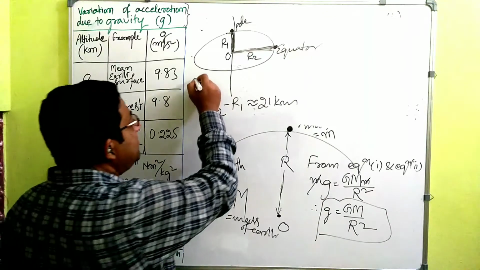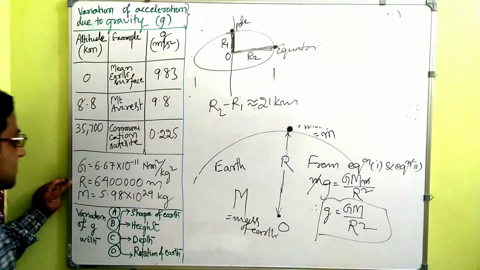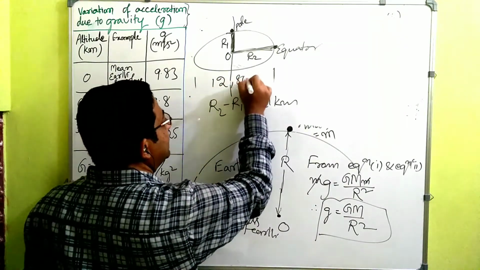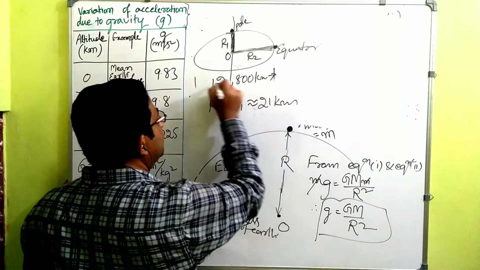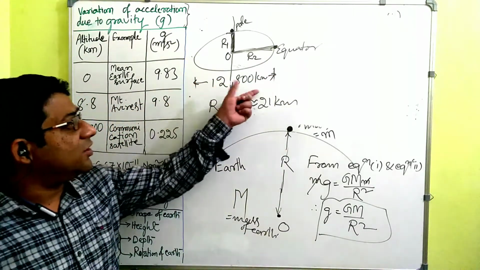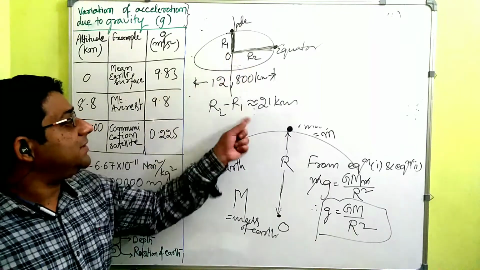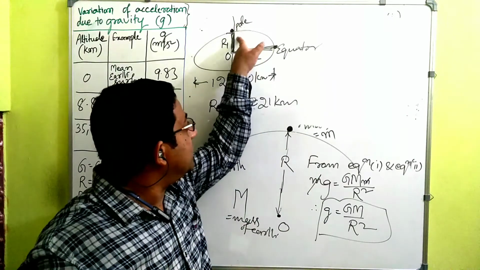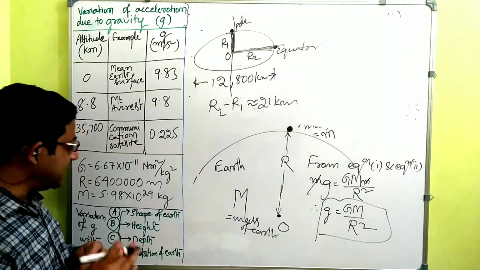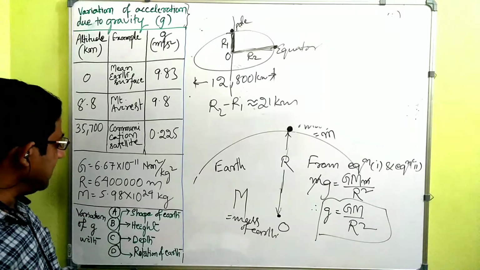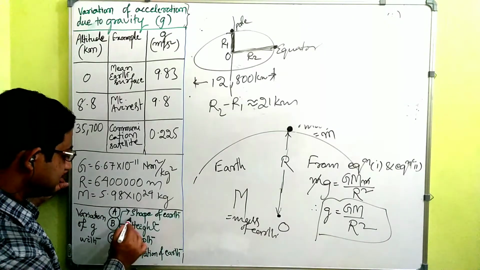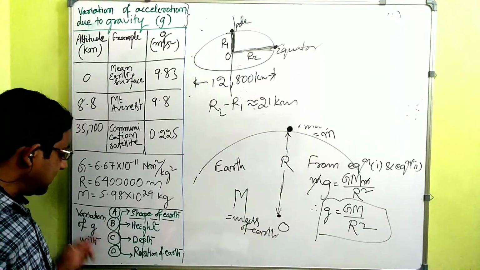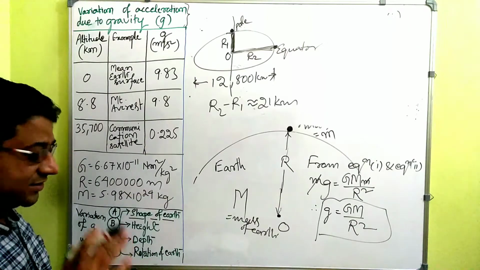However, what is the diameter of earth? The radius of earth is 6,400 kilometers, so the diameter is 12,800 kilometers. It is too huge, right? Compared to 12,800 kilometers, 21 kilometers is negligibly small. That's the reason g varies from equator to pole, but that variation is very small. That's why for practical purposes, we ignore the little change in g due to the shape of earth. The other three factors we are going to study in detail.